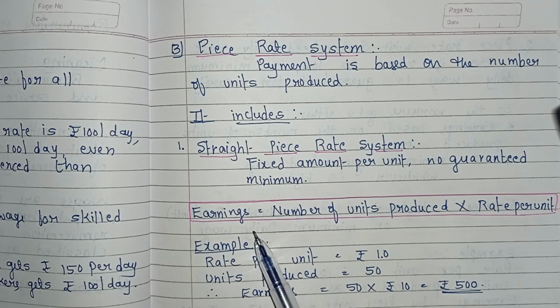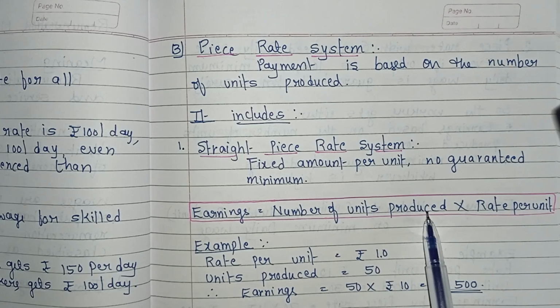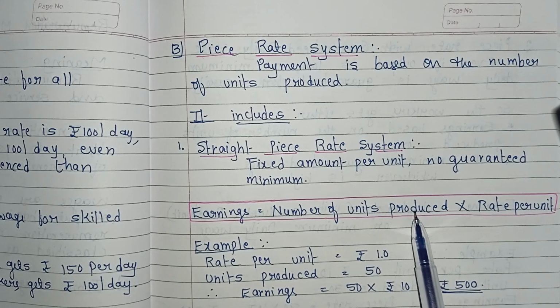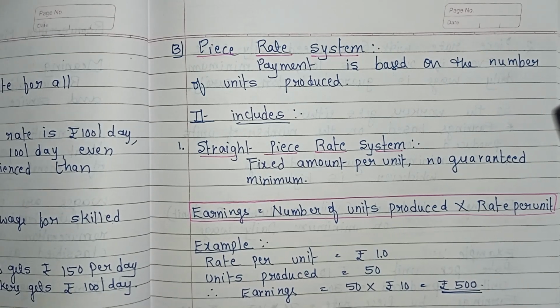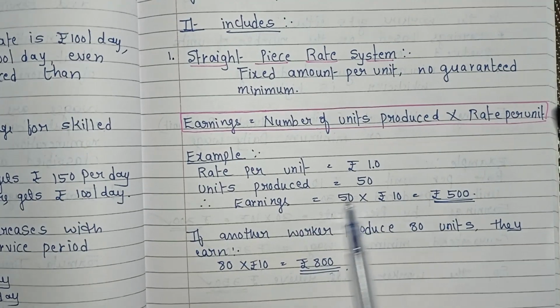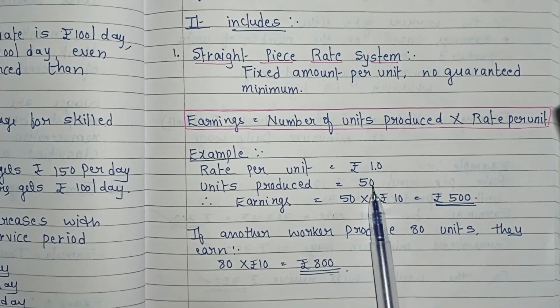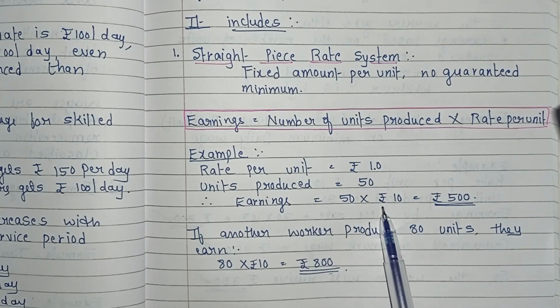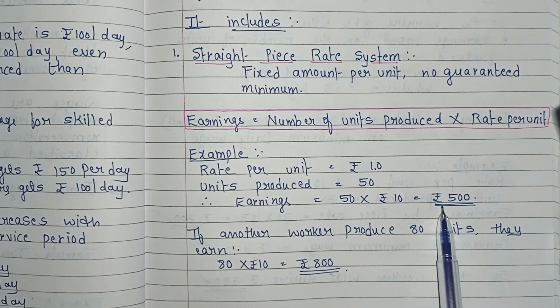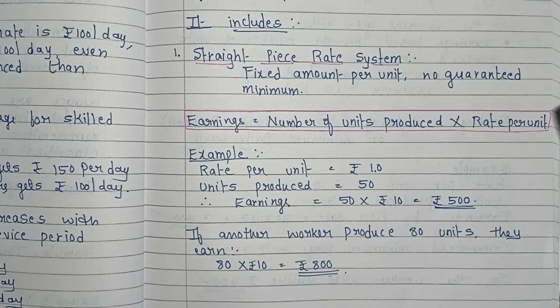Let's see the formula. Total earnings equals the number of units produced, not hours worked, because here in the piece rate system payment is based on the number of units produced, multiplied by the rate per unit. So let's see the example. Here the rate per unit is rupees 10 and units produced is 50. So earnings equal 50 into 10, which equals total earnings of rupees 500.